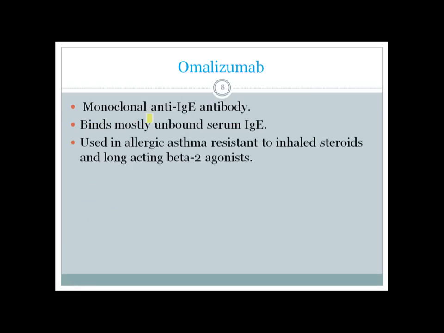Another group of drugs is anti-IgE antibody, which is called omalizumab. It is a monoclonal antibody which binds serum IgE, and it can be used in some cases which are resistant to both inhaled steroids and long-acting beta agonists. Okay, so resistant cases only.